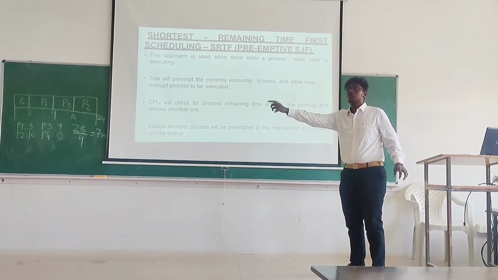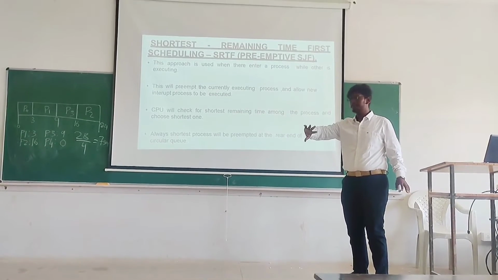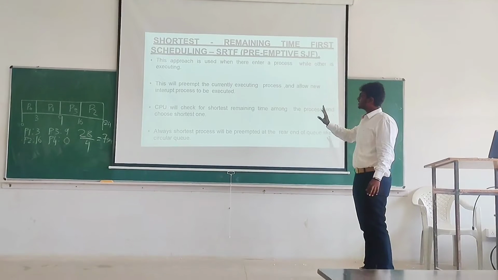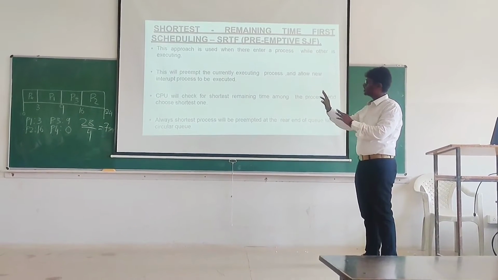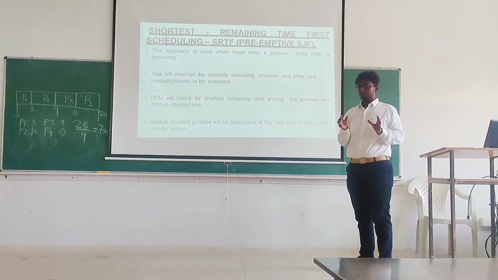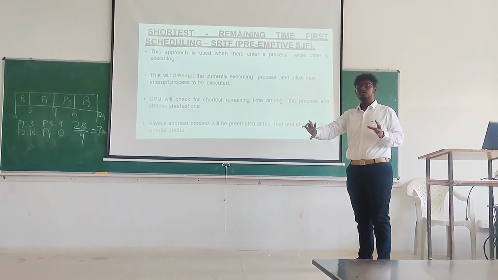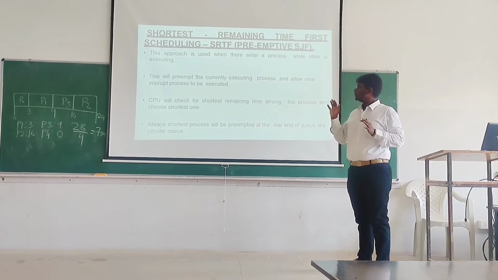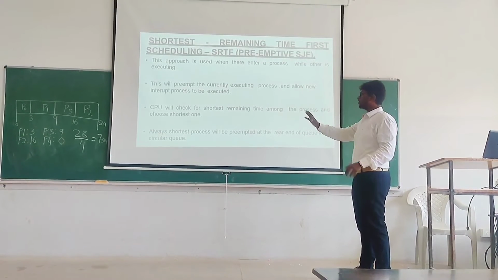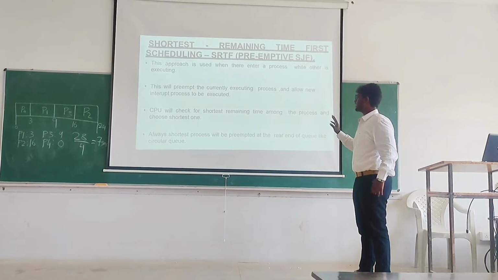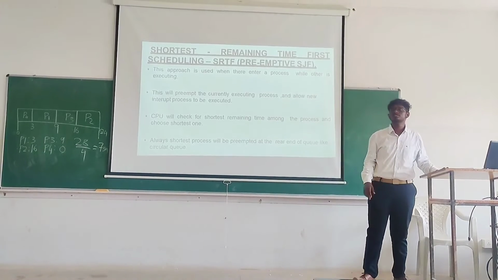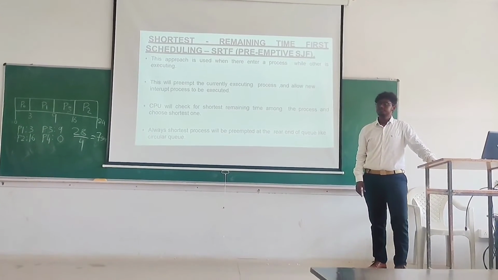The other 2 seconds will go back to the ready queue. So the CPU will check for the shortest remaining time among the processes and choose the shortest one. The preempted process goes to the rear end of the queue, like a circular queue. Any doubts? No, sir.